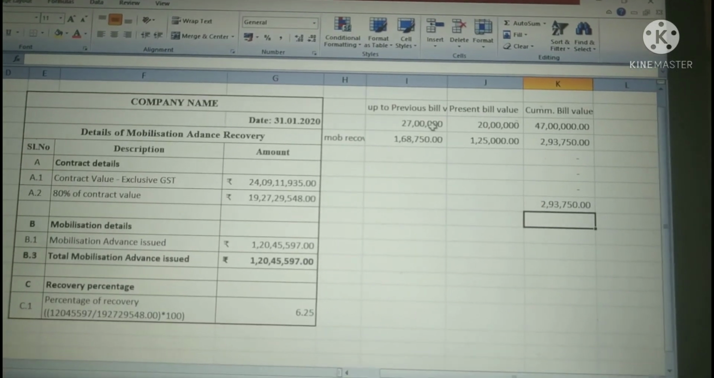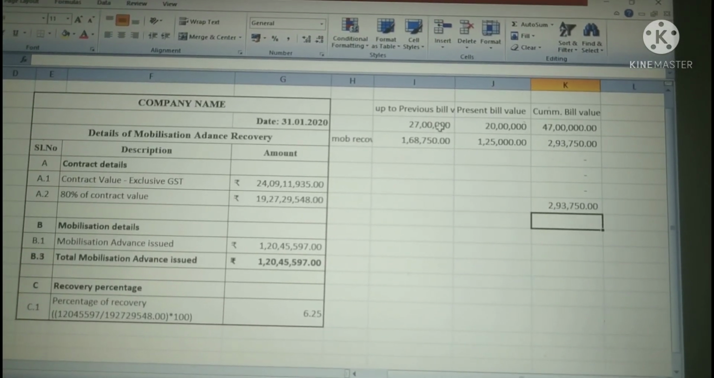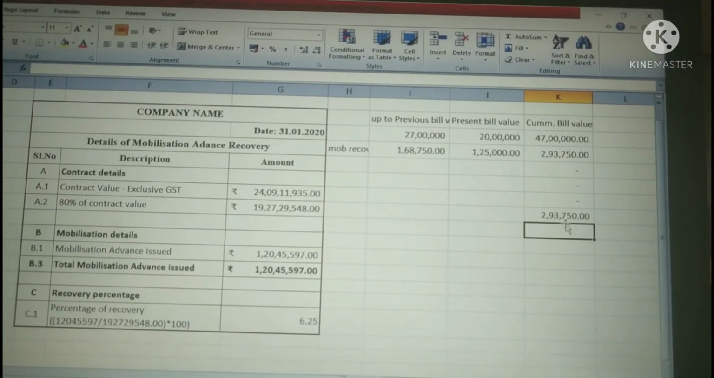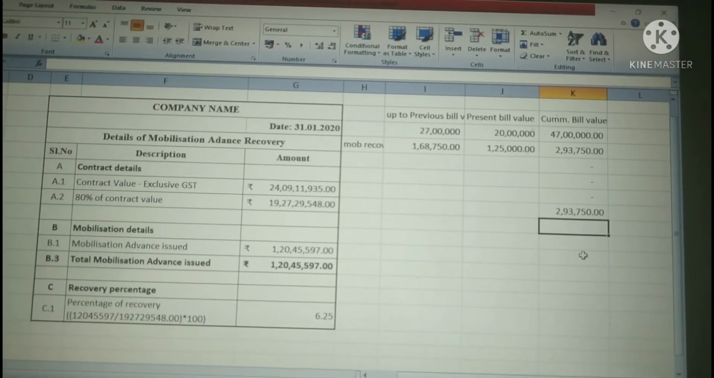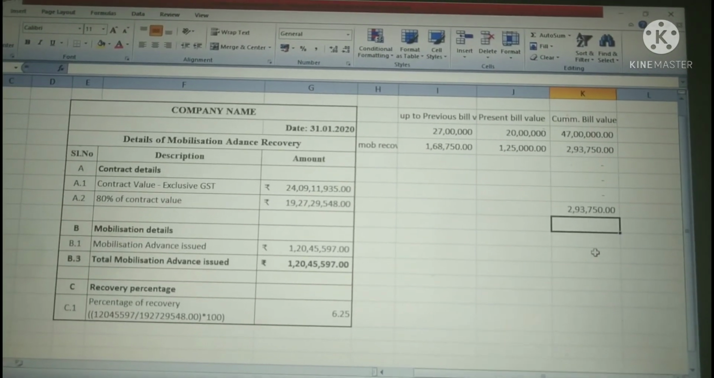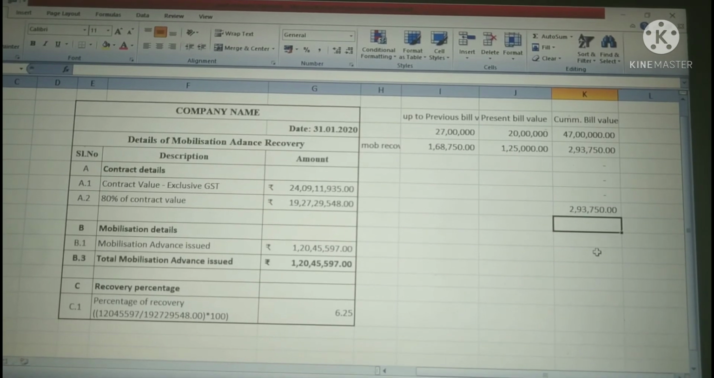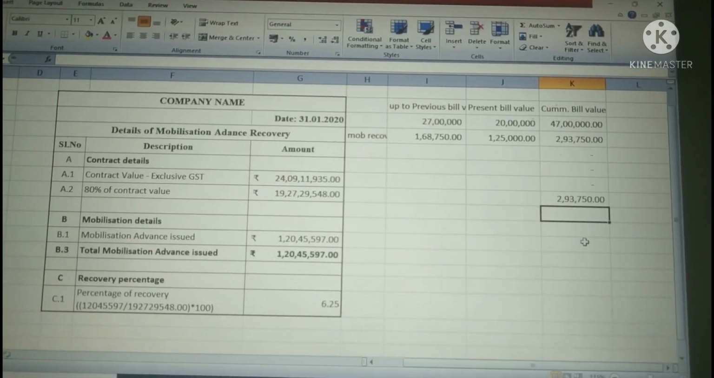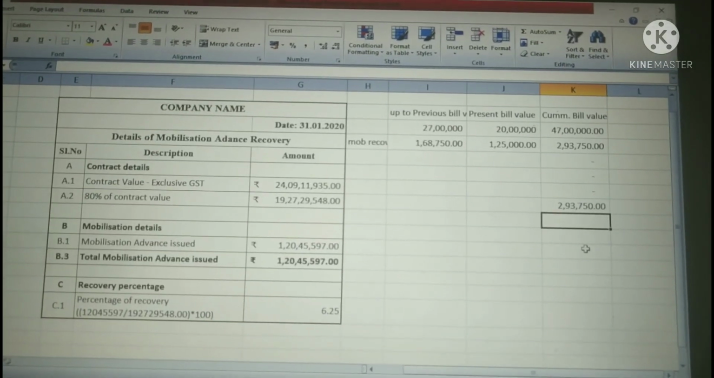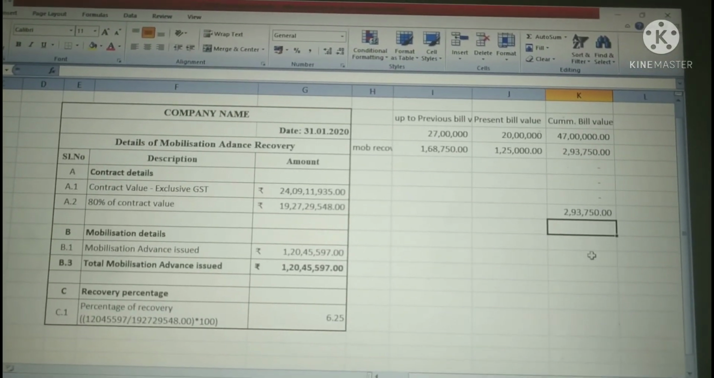Cumulative value is whatever up to previous plus this. So it is correct. In this way, you have to calculate the percentage of recovery, and from RA bill 2 onwards, you have to recover some part, whatever percentage you get on the calculation, that percentage you have to recover.